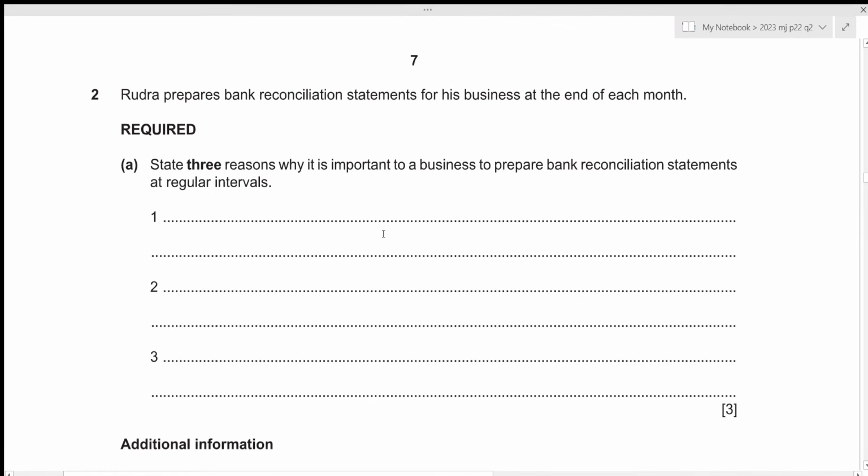Everyone, in this video we'll be going over A-Level Accounting 2023 May-June Paper 2 question number 2. So this is paper 2, which consists of 4 questions. 2 of them will be of 30 marks and 2 of them will be of 15 marks. And the total time limit for this paper will be 1 hour and 45 minutes.